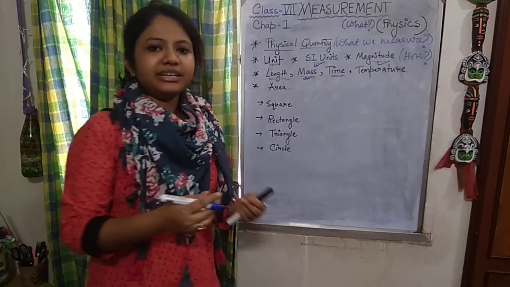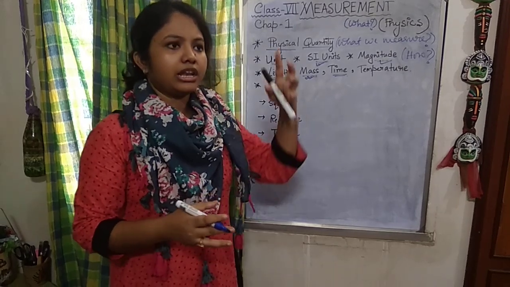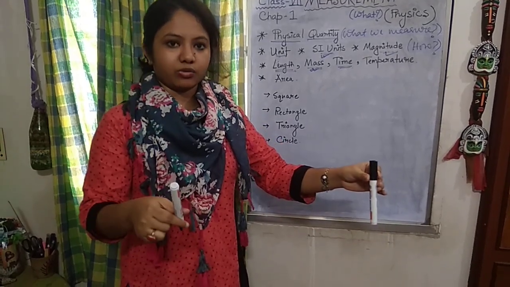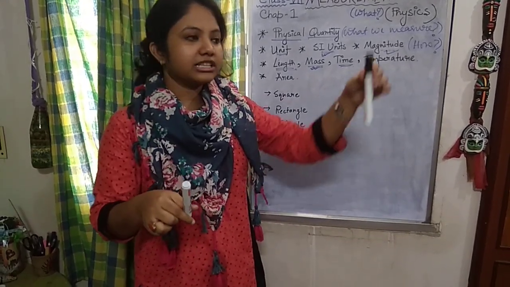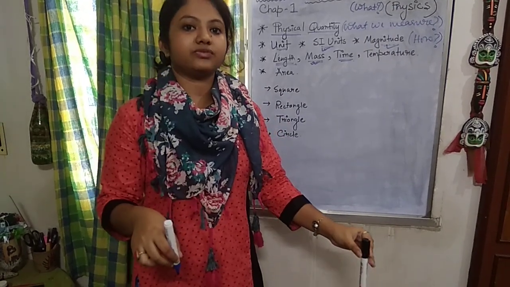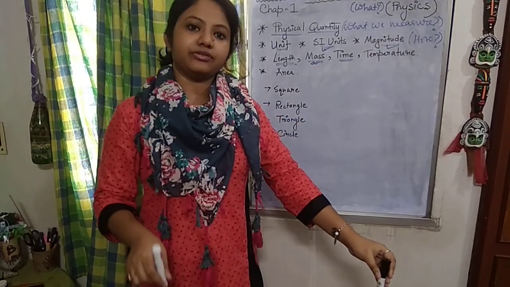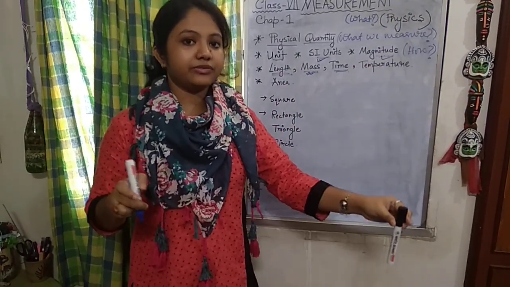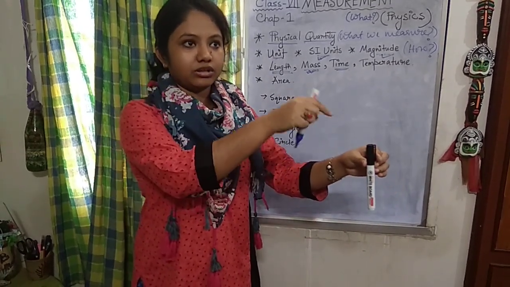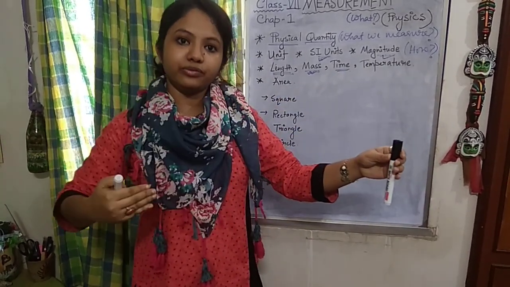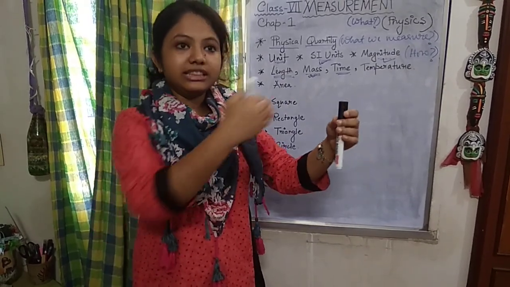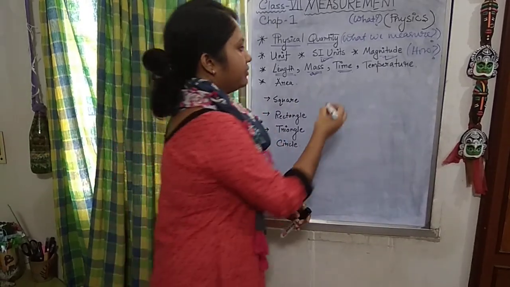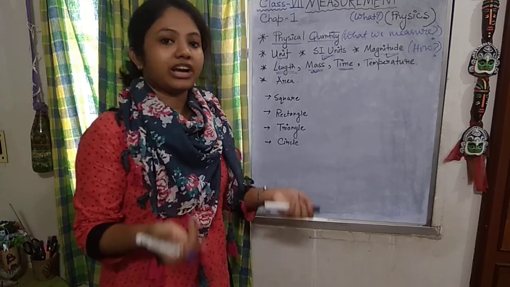Coming to the time. Time is nothing but the intervals. Now if I am dropping this marker down, and now I am not dropping this simultaneously, I am dropping this first, then dropping this. So it is an event. Mind these terms, okay? This is the first event and second event. So the time difference or the interval between these two is different. This lapse of events is called time. The standard unit of time is second.